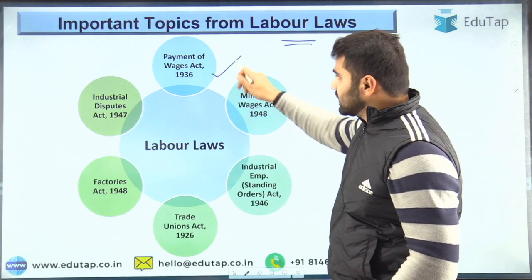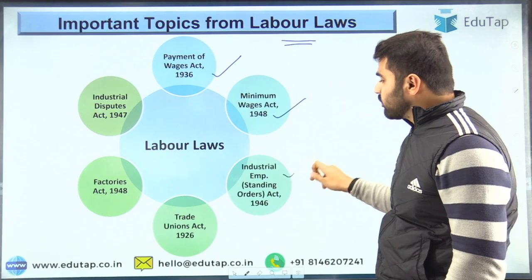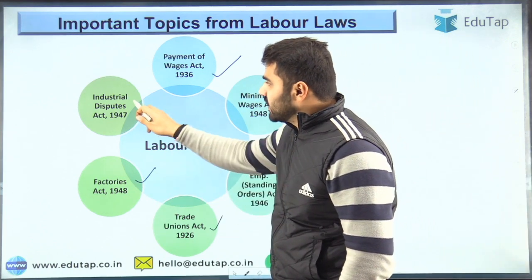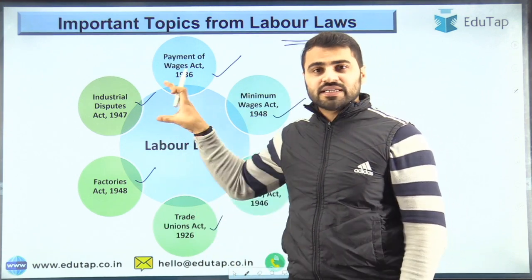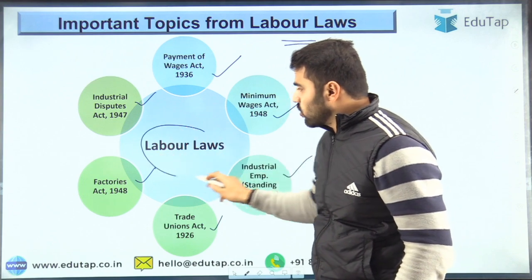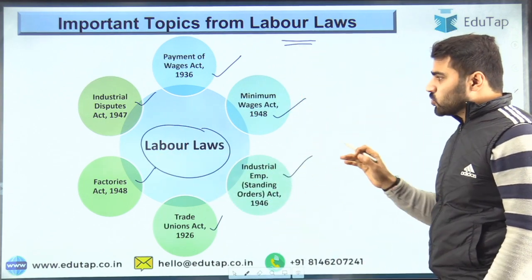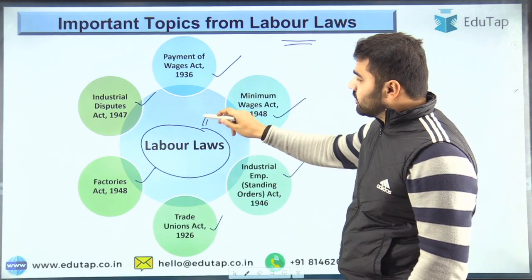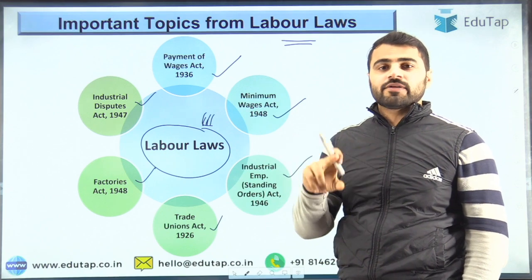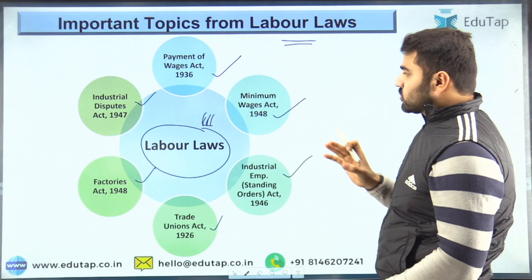So these are the 6 acts: the Payment of Wages Act, Minimum Wages Act, Industrial Employment Standing Orders Act, Trade Unions Act, Factories Act, and Industrial Disputes Act. Basically these are the 6 acts that you have to prepare for the labor law component. Though they are not mentioned in the syllabus or the notification, we have decoded them based on the analysis of previous year questions. So this is about the labor laws.